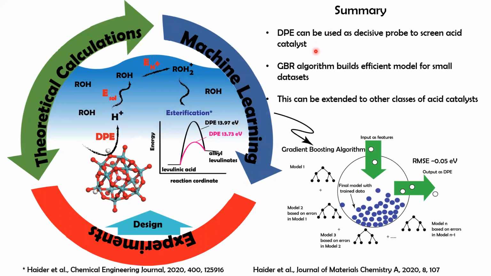Yeah. So in summary, we understand that deprotonation enthalpy is a decisive probe to screen these acid catalysts. It can help experimentalists design a good acid catalyst. The GBR model that we obtained was efficiently predicting the deprotonation enthalpy for such a small data set. And we also expect that this could be extended to other classes of acid catalysts.